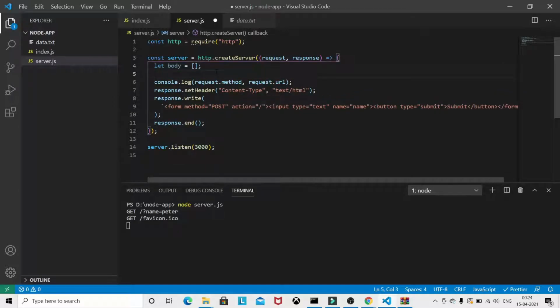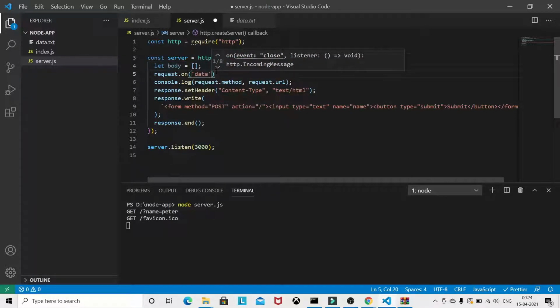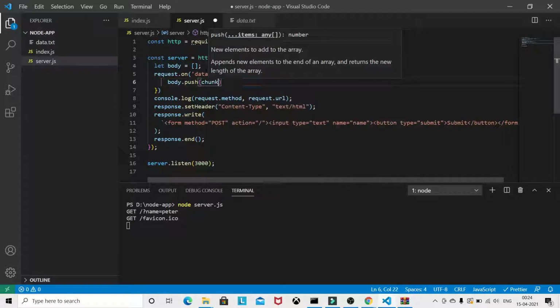There is a method called request.on, and we have one more, once, which will run only once, but on runs multiple times. In the first argument you can pass data, and the second argument you pass the chunk, and you just push the chunk into the body.